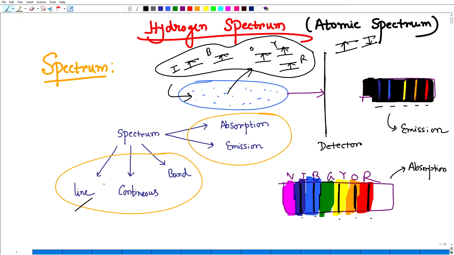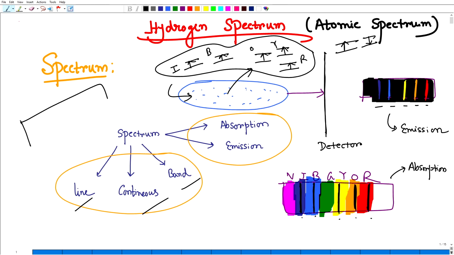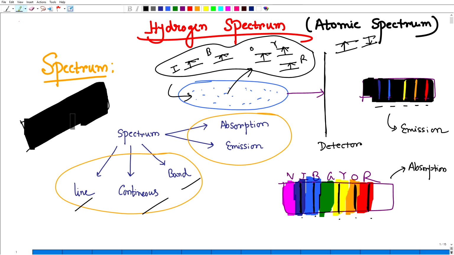For both absorption and emission spectra, there is a classification: maybe line spectra, maybe continuous, maybe band. Here I have shown the line spectrum because we have some lines. If you have the complete band with no lines, then that is the continuous spectrum, as I explained in the last class. Continuous spectrum is clear: it will have all frequencies, all wavelengths.